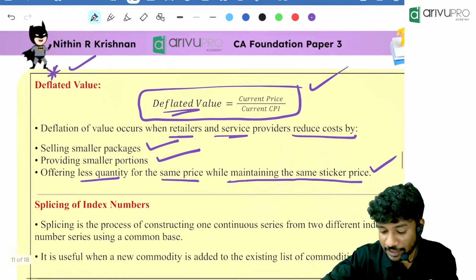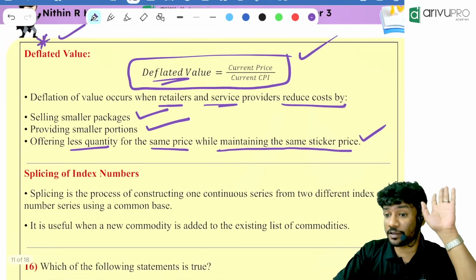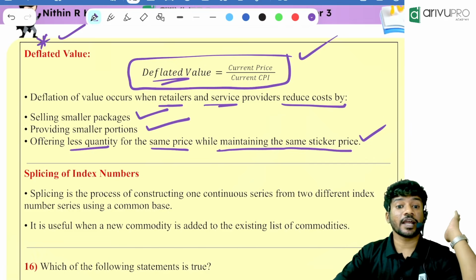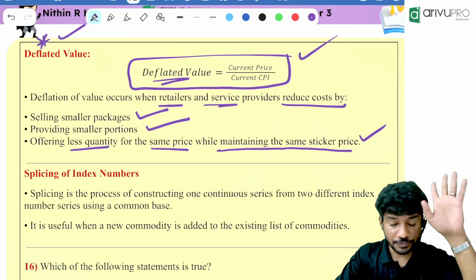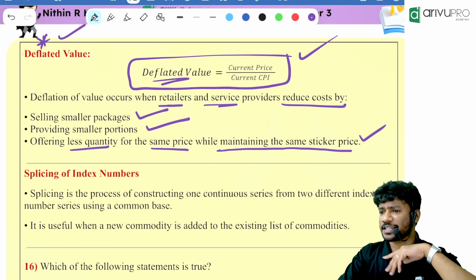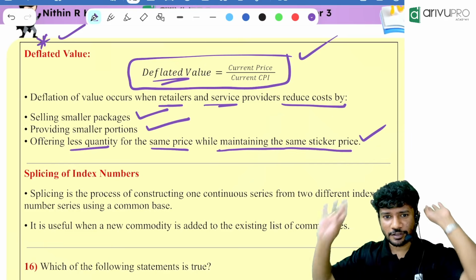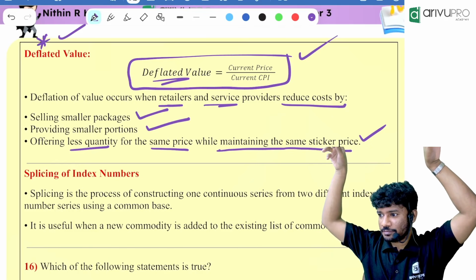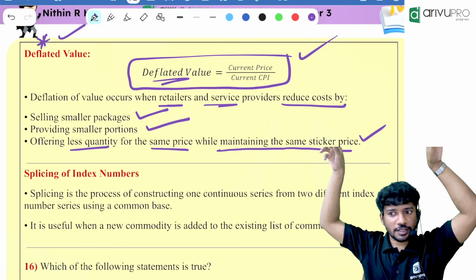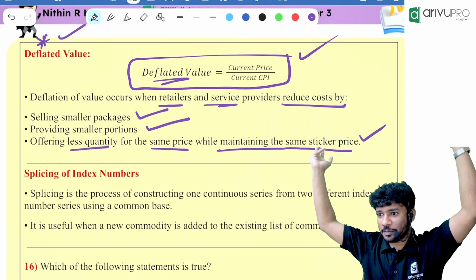Remember this, people. The best example you can remember is whatever food items we are having. Just keep it in your mind. Any other example from your memory? Nothing? No, you don't remember anything.